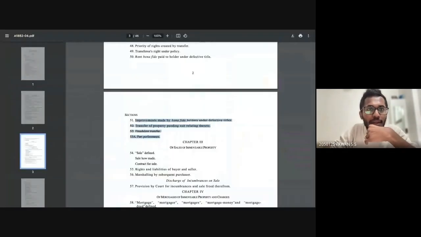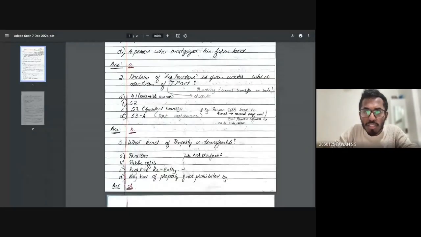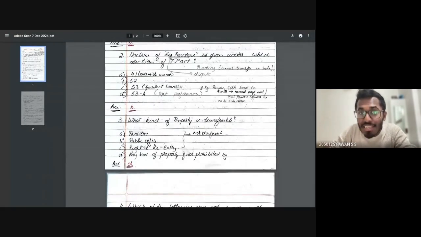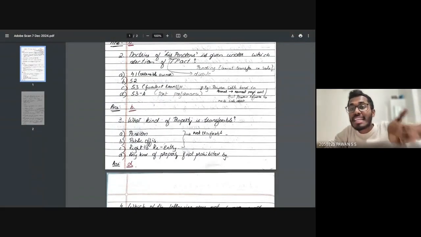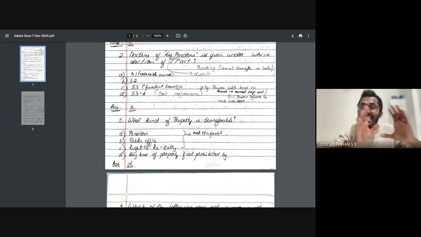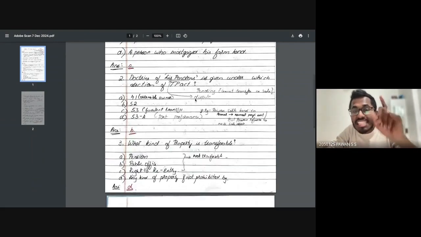Okay, now lis pendens, what is it? If you observe here, it's called pending. Lis pendens is known as pending. It's like a pending dispute. It's called lis pendens. Okay, very simple. Anything of pending dispute is known as lis pendens.